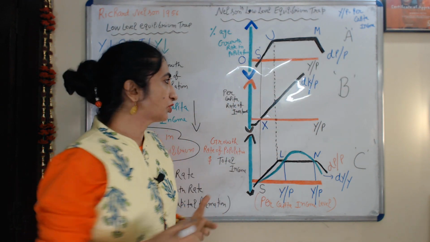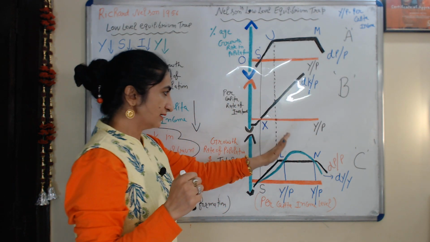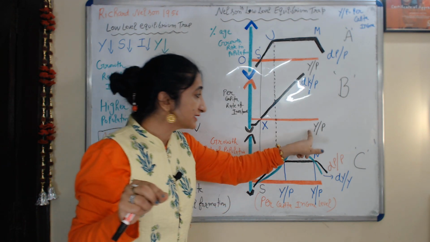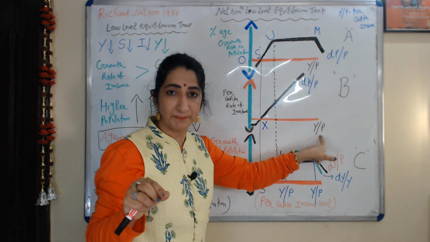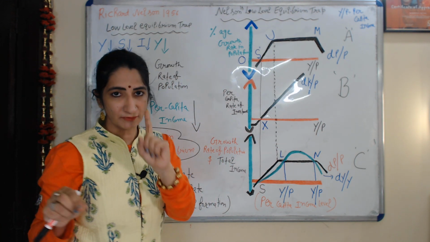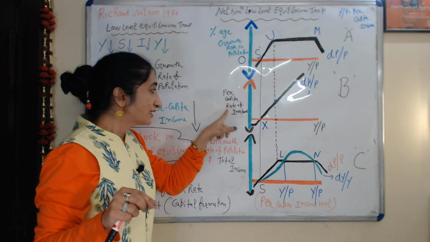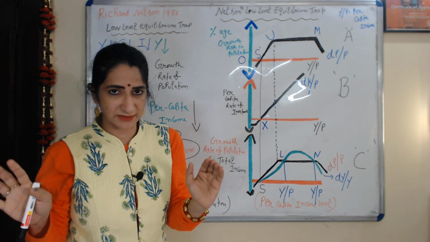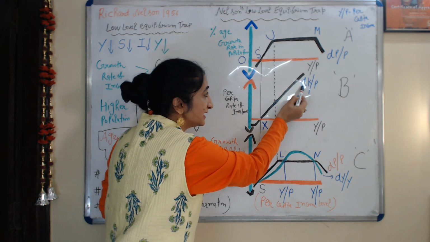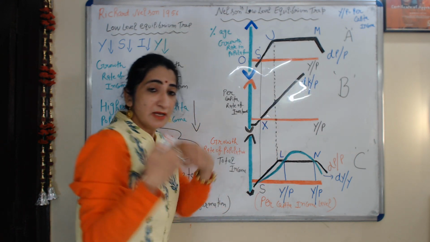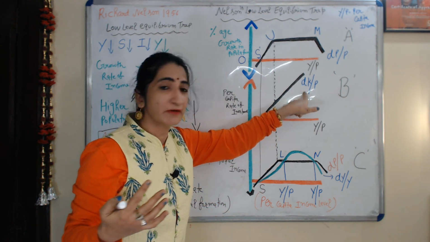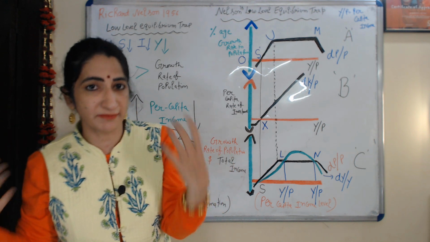Now I will talk about panel B. In panel B, on the x-axis we have the level of per capita income, represented by Y over P, and on the y-axis we have the per capita rate of investment. This black curve dK over P is our growth rate of investment.